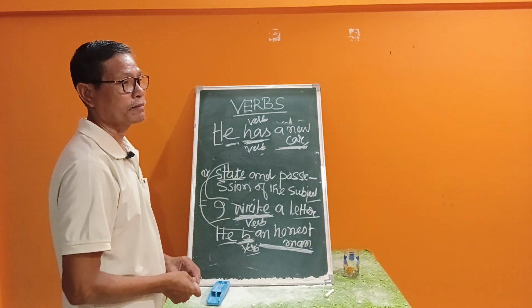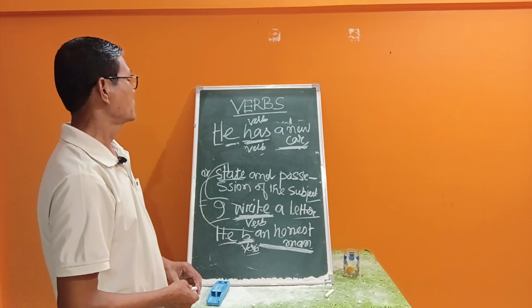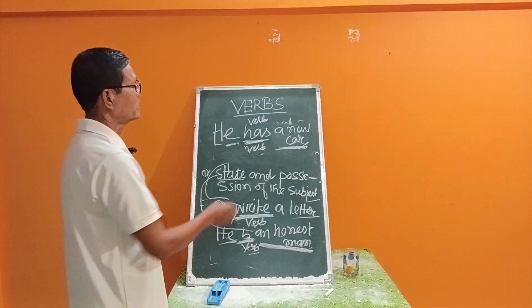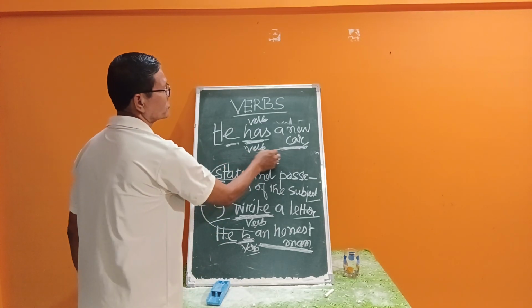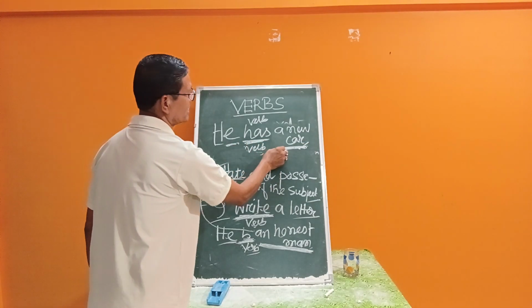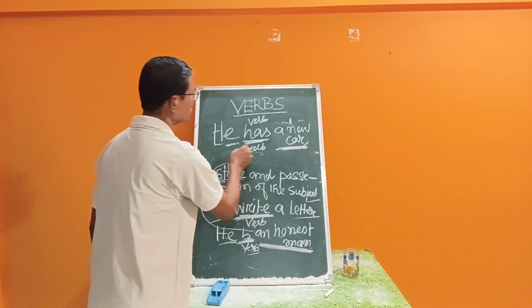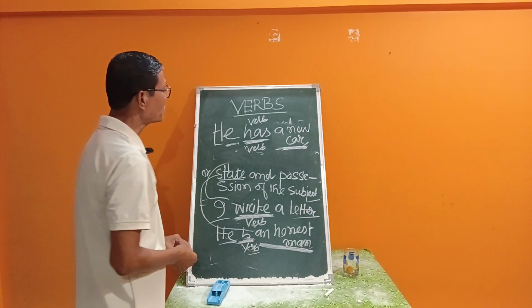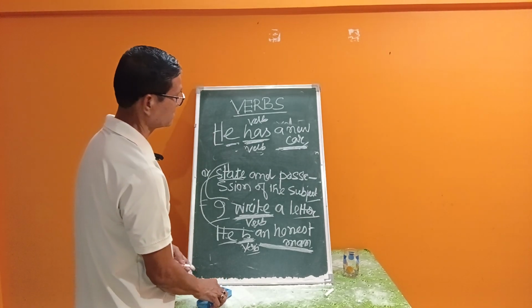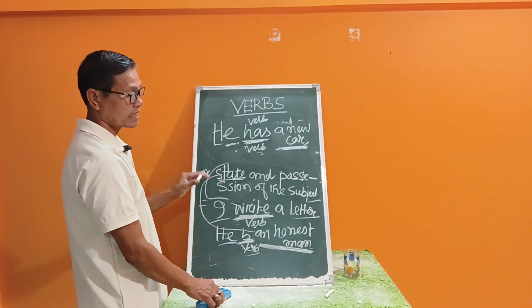That's why the verb is a word which expresses an action, state and possession of the subject. What possession? A car, a new car. He has expressed the possession of a new car by the subject. That's why it is a verb, isn't it? Now we have discussed about the verb.